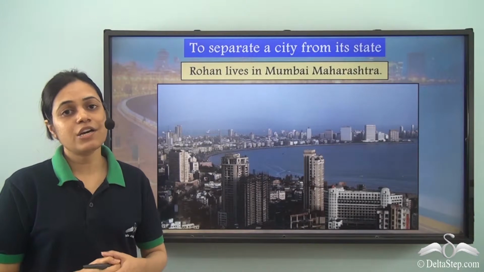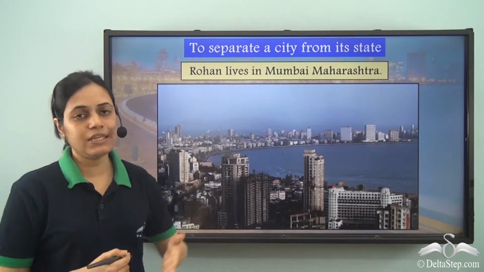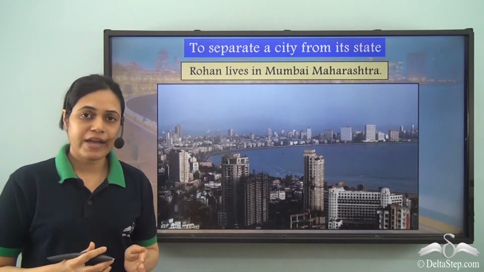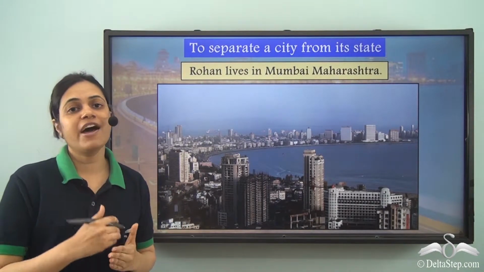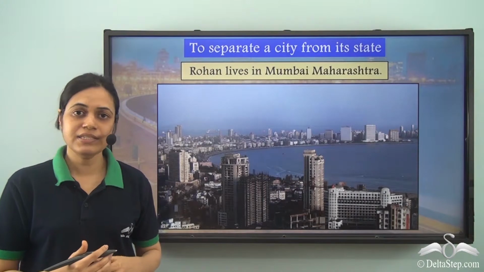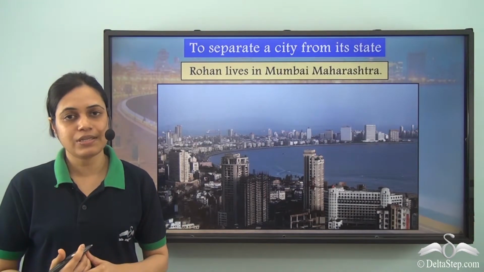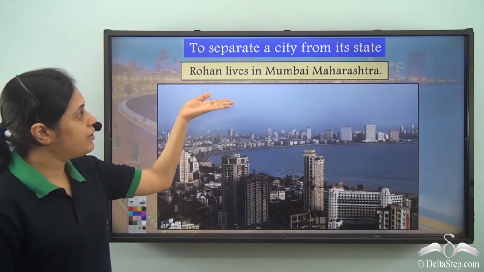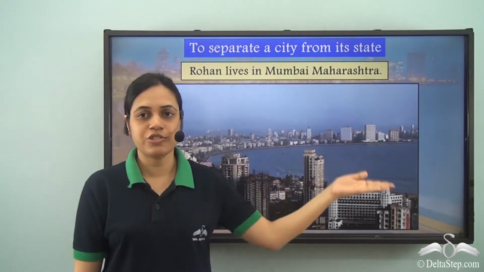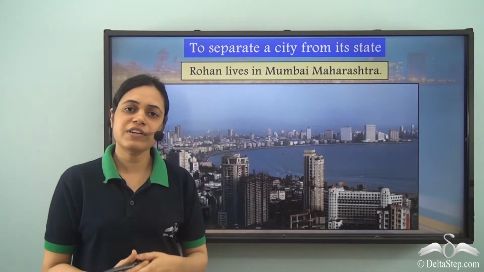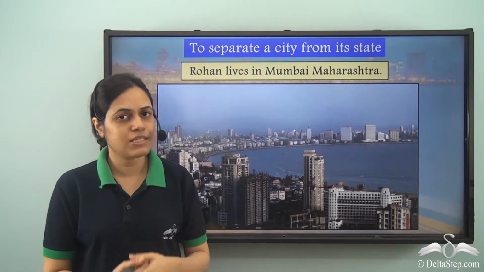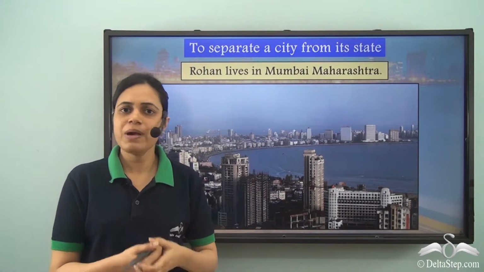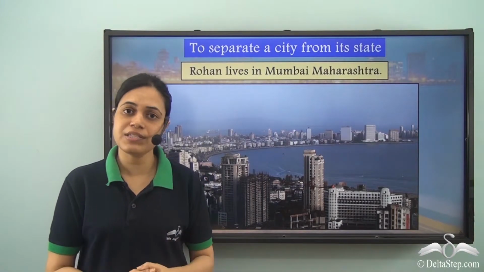Now commas are used to separate a city from its state. So when the name of a city and the name of a state come one after the other in a sentence, we use a comma to separate them. Say for example, Rohan lives in Mumbai, Maharashtra. It is very difficult to understand this sentence. Is Mumbai, Maharashtra the name of the city where he is living? Or is Mumbai, Maharashtra the name of the state where he is living?